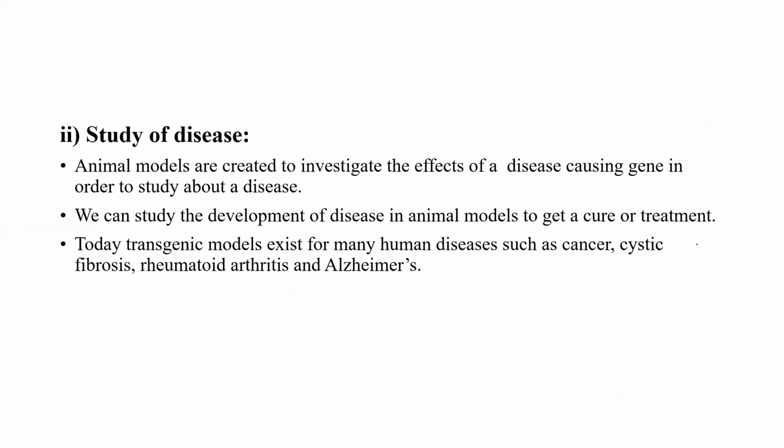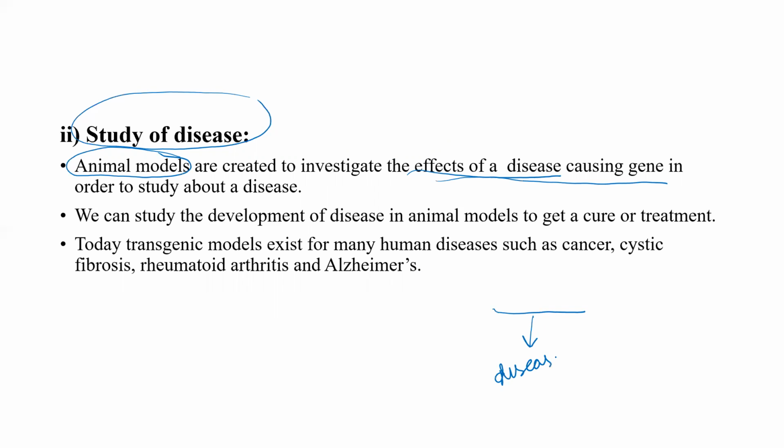Now we can use transgenic animals for the study of disease. Many animal models are created. Mice are created, hamsters are created. These can be used to study the effects of a disease or of a disease-causing gene. We have a disease-causing gene, we incorporate it, and then it produces a disease. So we understand how the development of disease takes place in a mouse, so that we can understand how it takes place in human beings. We can study the development of disease in animal models to get a cure or treatment. We'll understand where it goes.